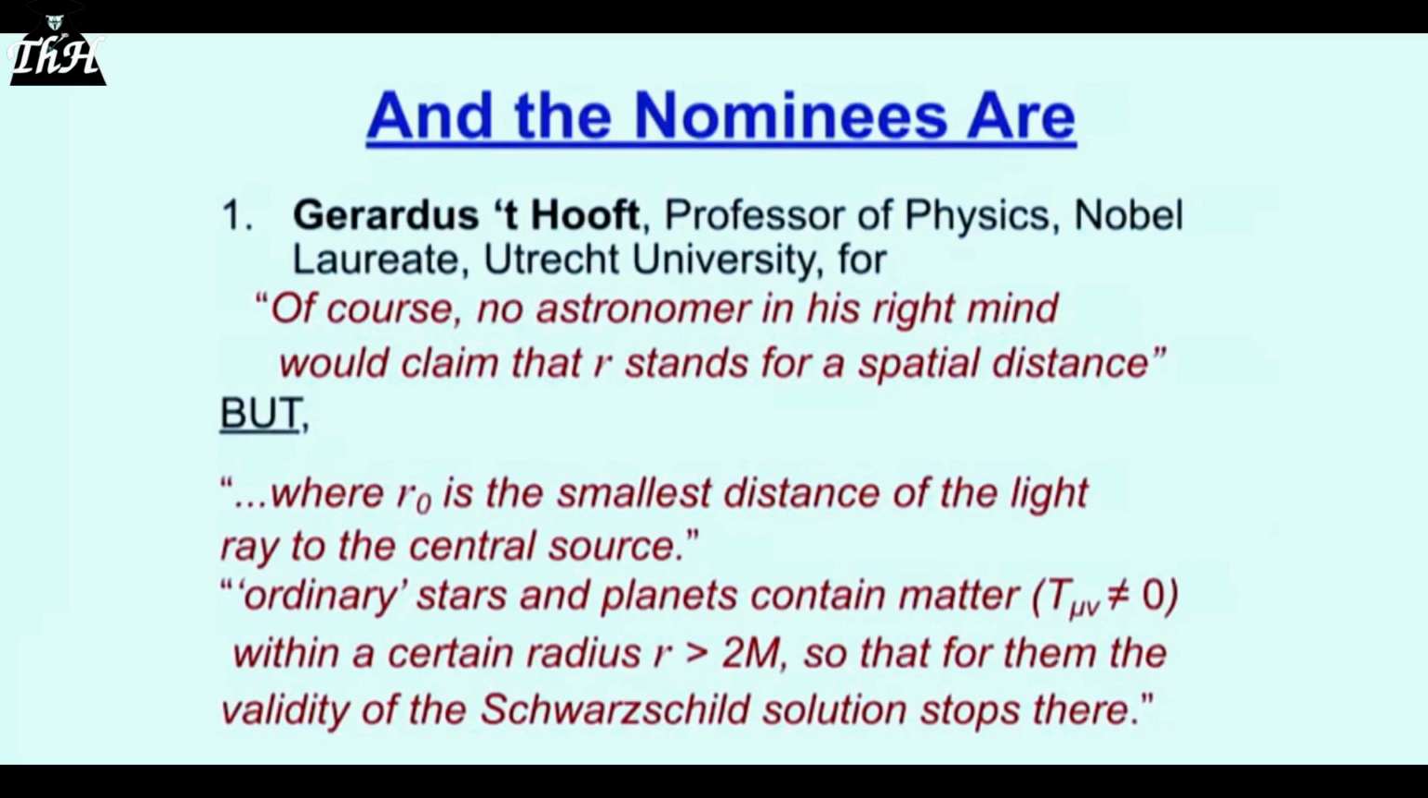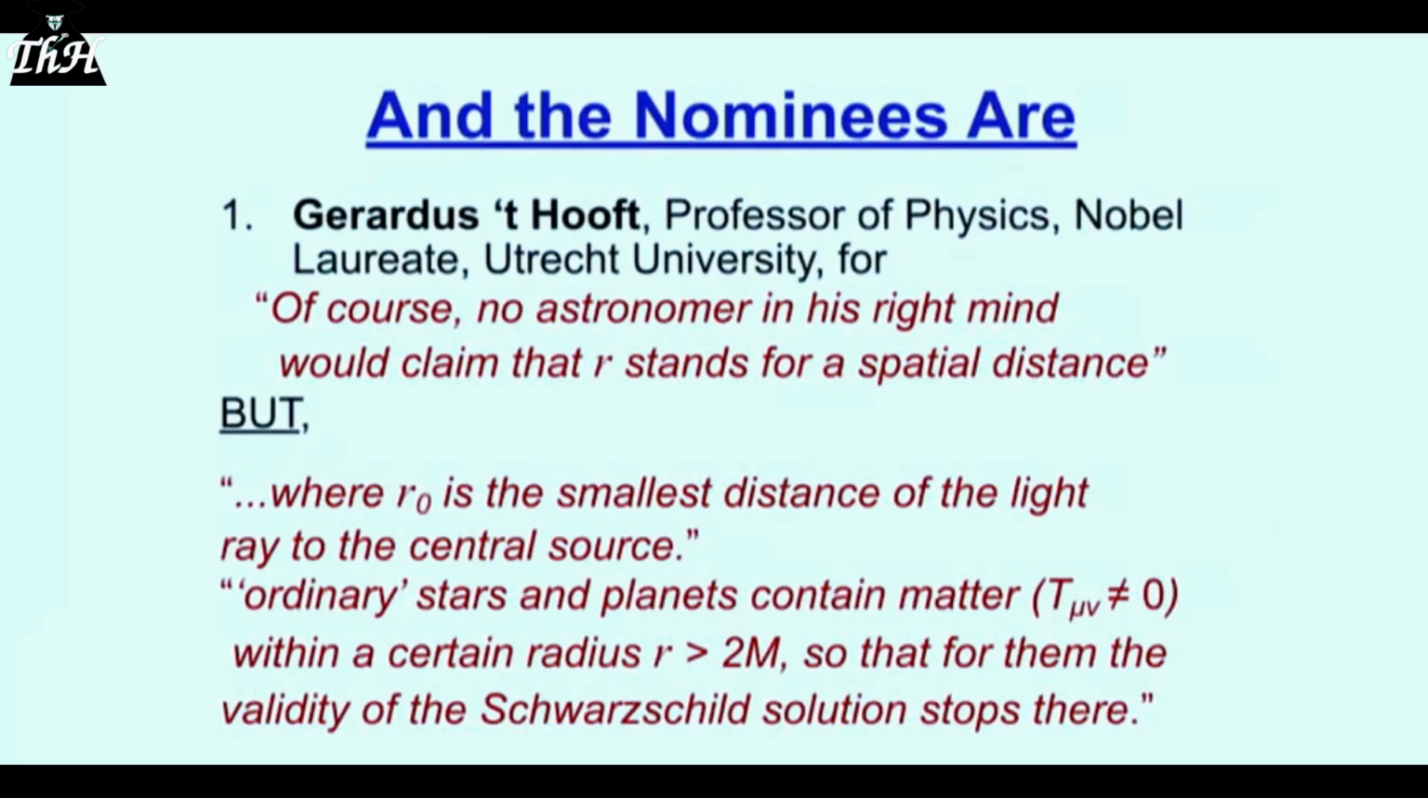Well, you saw what he called it. He had 5, didn't he? He didn't know what he was talking about. He had 5 of them. 4, at least 4, I think 5. But in his notes on general relativity and his notes on black holes, on his own website, what does he say? Where R naught is the smallest distance of the light ray to the central source. Isn't that a radius?